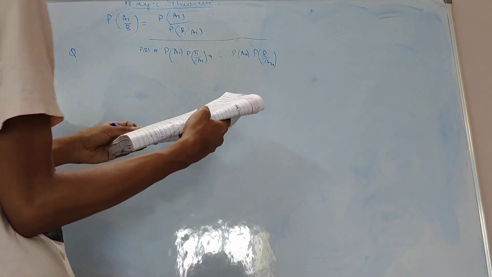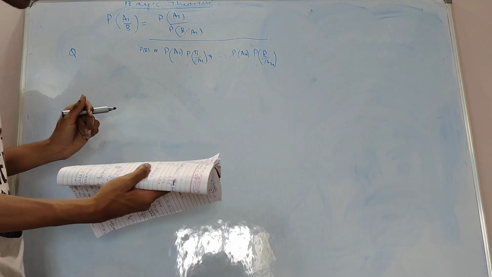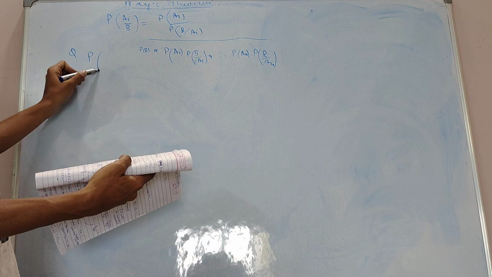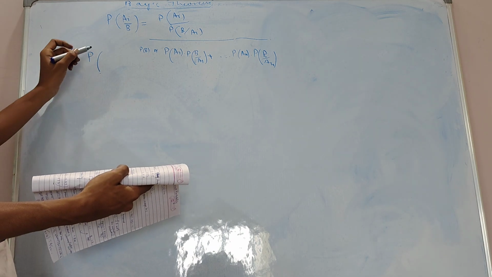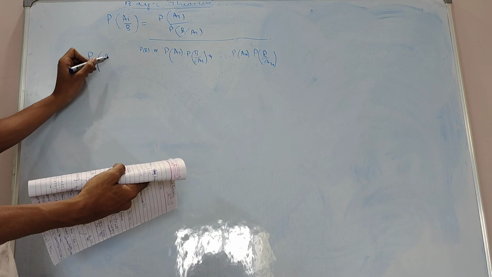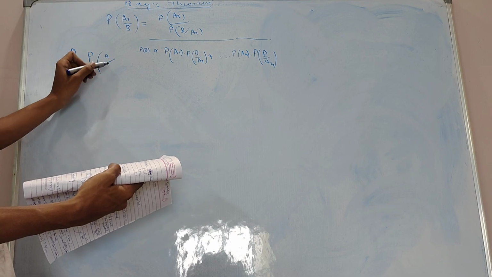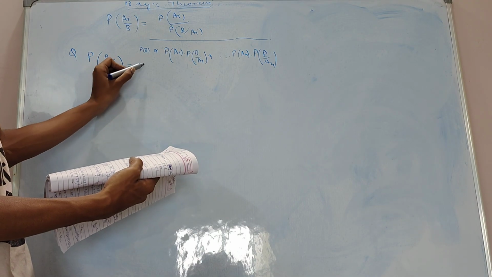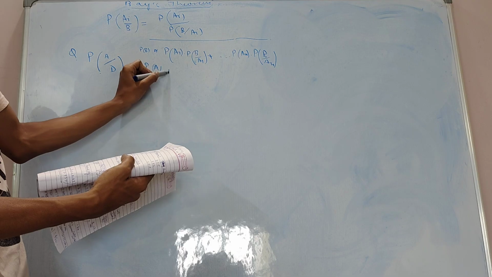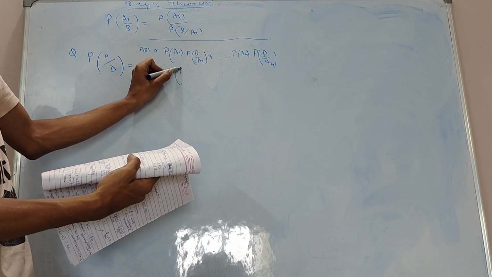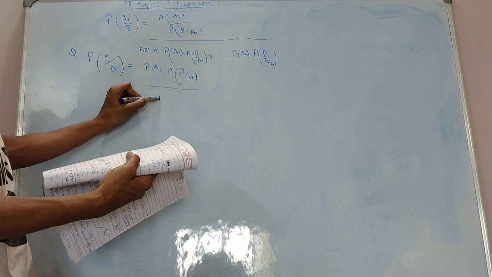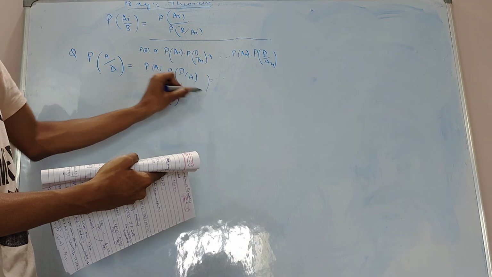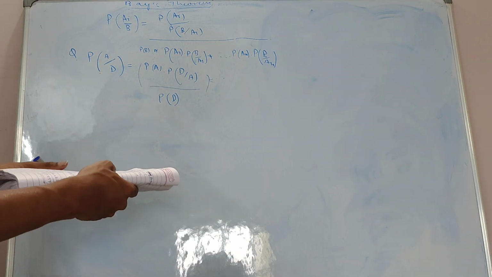Given the item is defective, the probability that it came from machine A will be the probability of getting the item from machine A, given that the item is defective. It is the probability of A into the probability that the item is defective given A, divided by the probability that the item is defective. So these are the values you will put and you will get the answer.